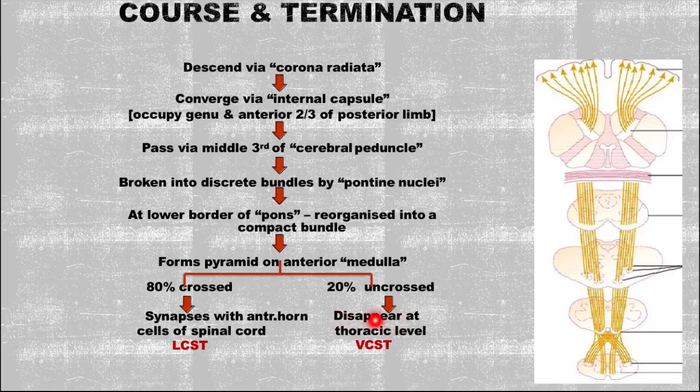So, forget about this term, disappear at the thoracic level, that we will cover in the next class. What does it mean? The ventral corticospinal tract, it ends at the dorsal column, right? It travels by the dorsal... actually it will go and end at the uppermost part of the trunk, we can say. In detail we will cover in the next class why it is saying that it disappears at the thoracic level or not. Okay.